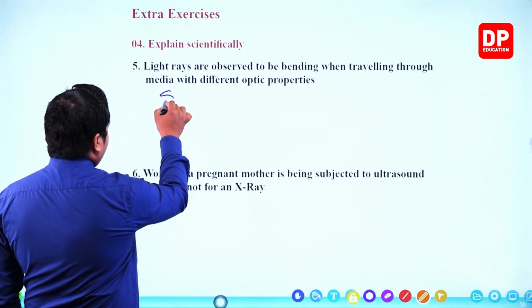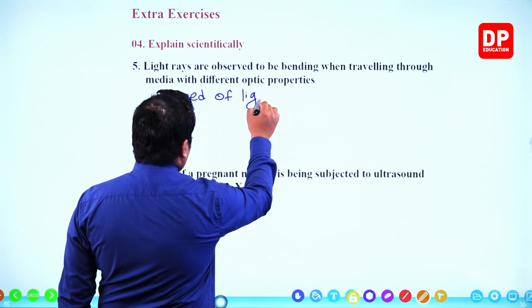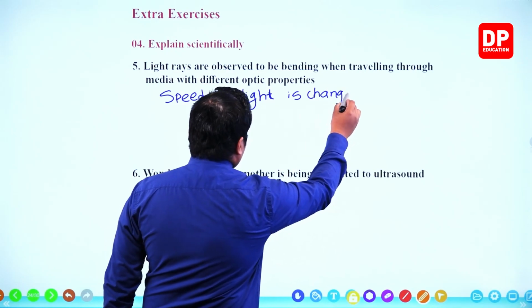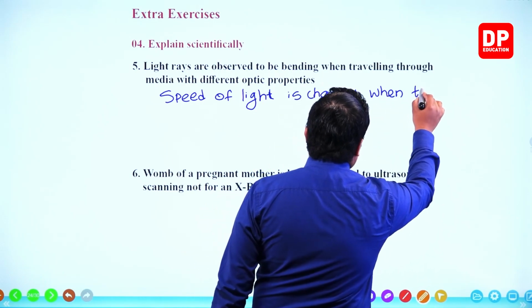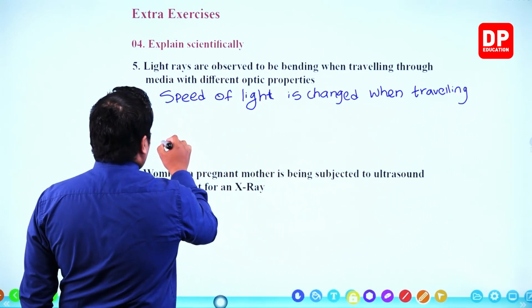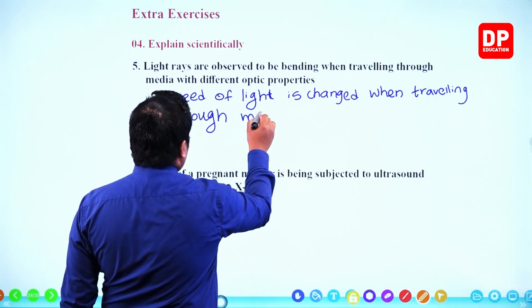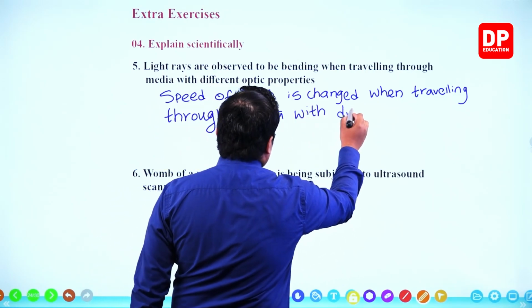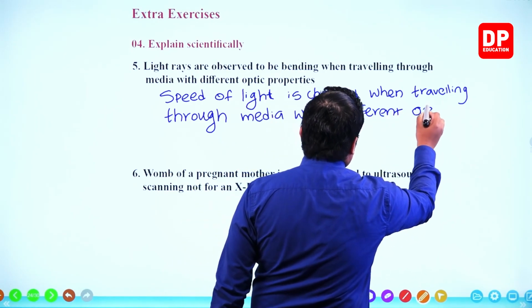So we can write: speed of light is changed when traveling through media with different optic properties.